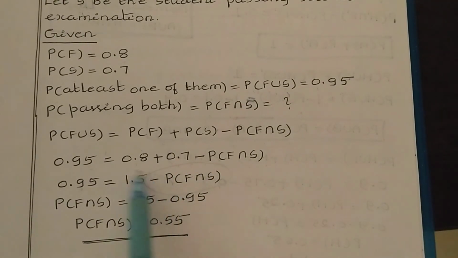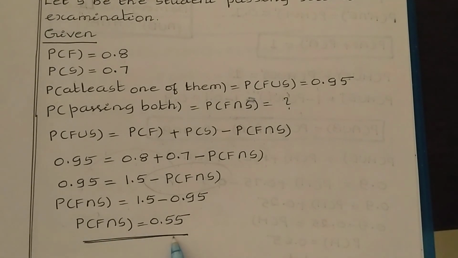Let us take this to the left hand side. That becomes plus. So probability of F intersection S is equal to 1.5 minus, this I am taking to the right hand side, so minus 0.95. So here we get the answer. Probability of F intersection S is equal to 0.55. That is, the probability of passing first examination and second examination is 0.55.